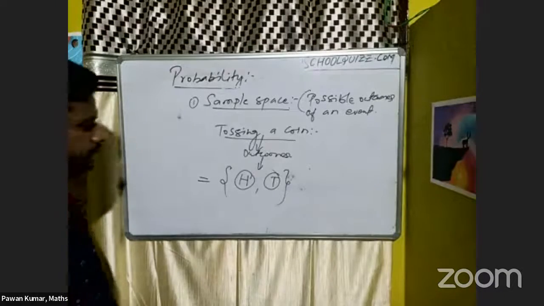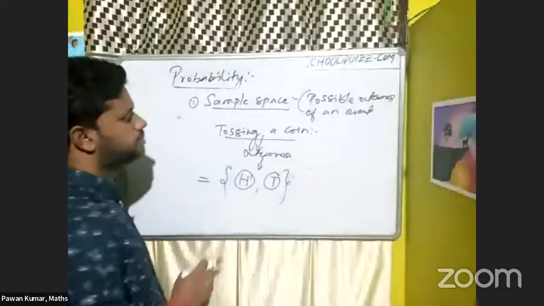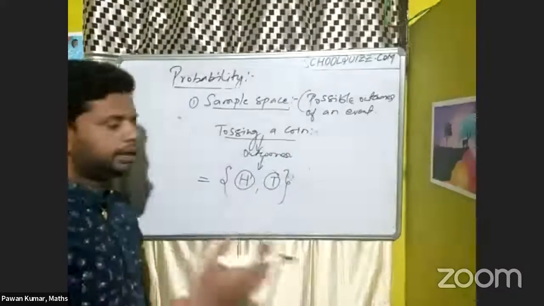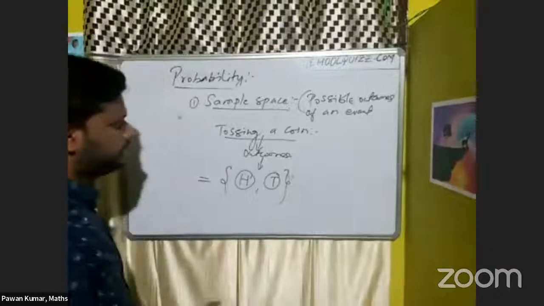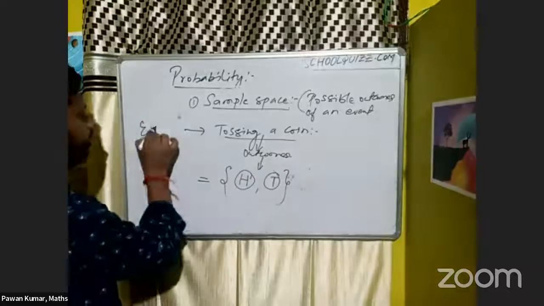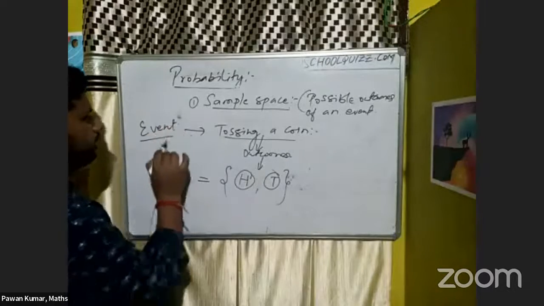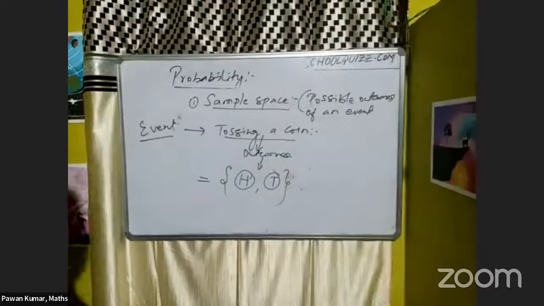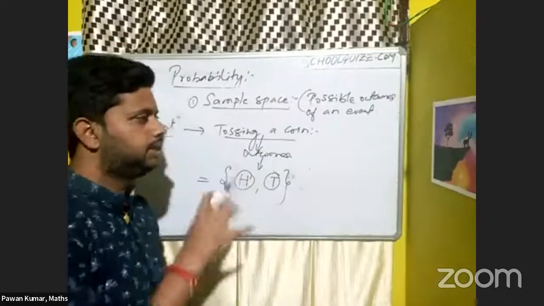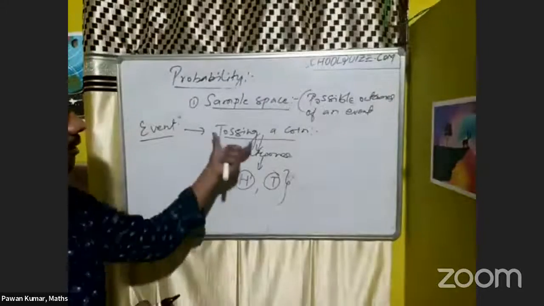Sample space is nothing but the total outcomes of something happening there. So event is nothing but what we are going to discuss here. Event is what we are going to do there, the main topic or main things we are going to discuss here. That will be the event.